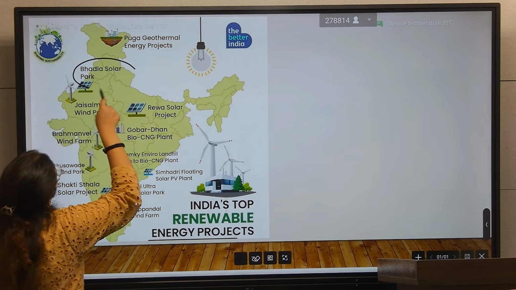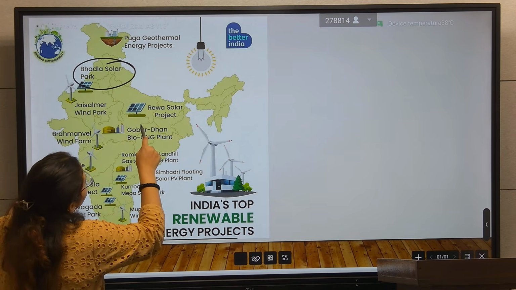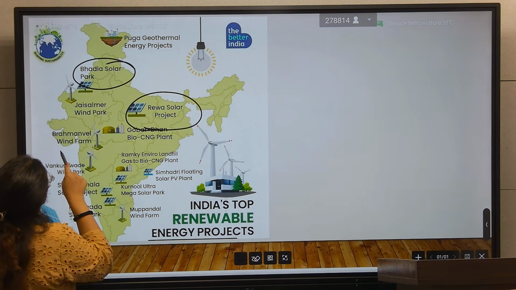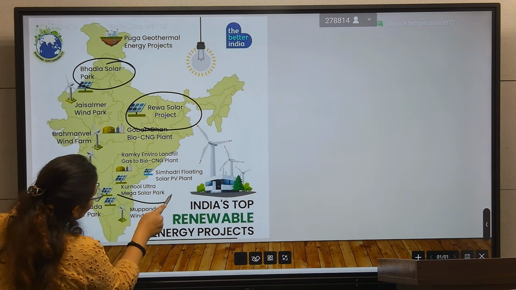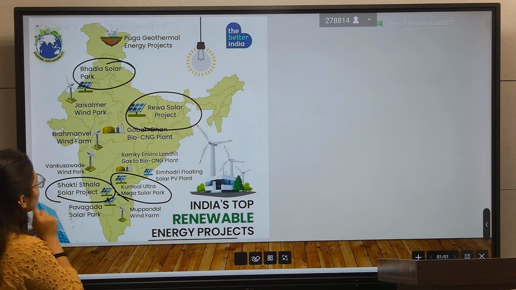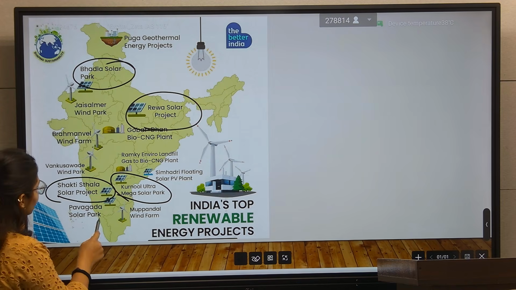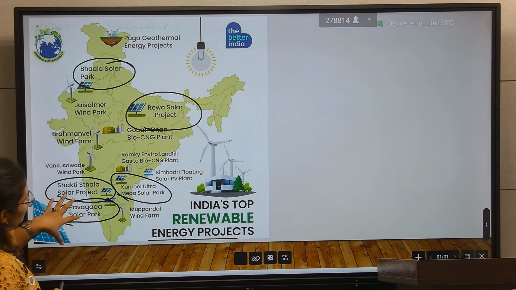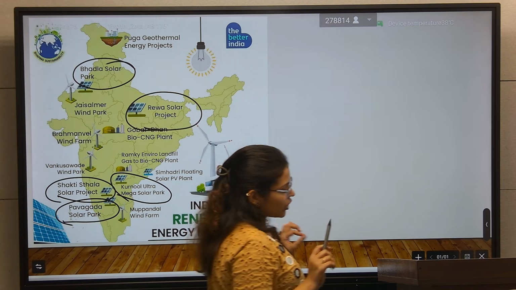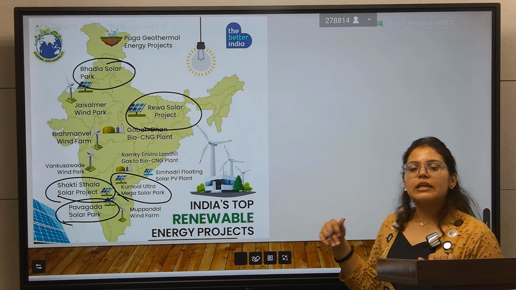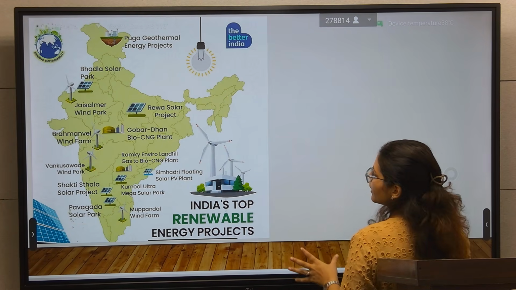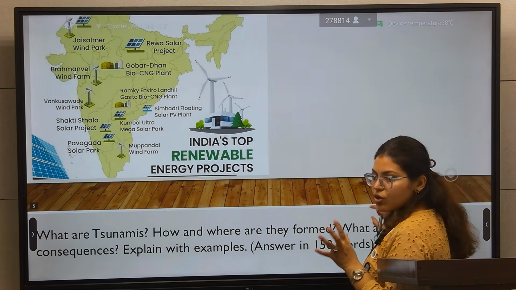There is a solar plant in Rajasthan, there is the Rewa solar plant, the Kurnool ultra mega solar plant, the Shakti Sthala solar project, and the Pavagada solar project. If you know two or three, draw a map, mark that location and write their names. It will enhance your answer. So you will draw India's renewable solar energy map.